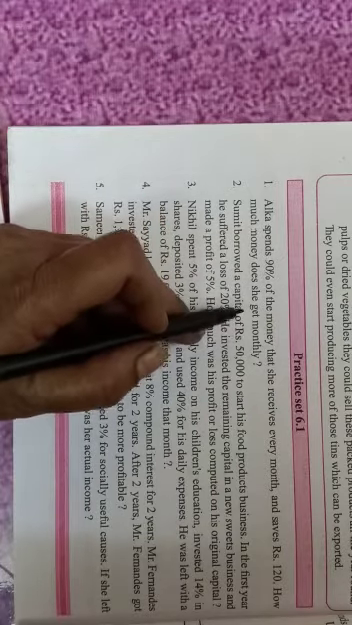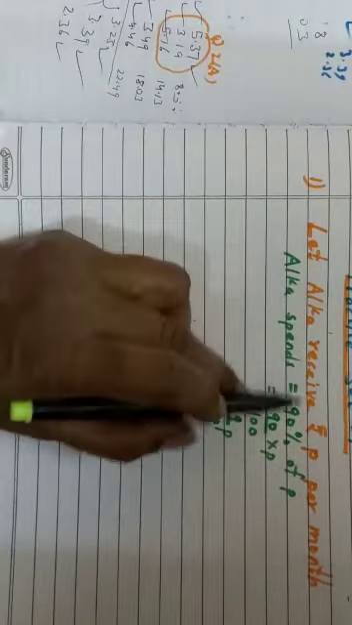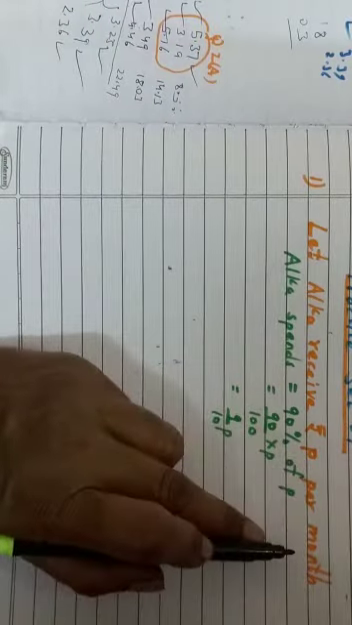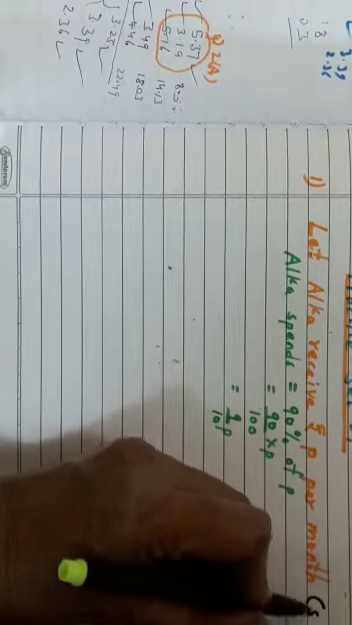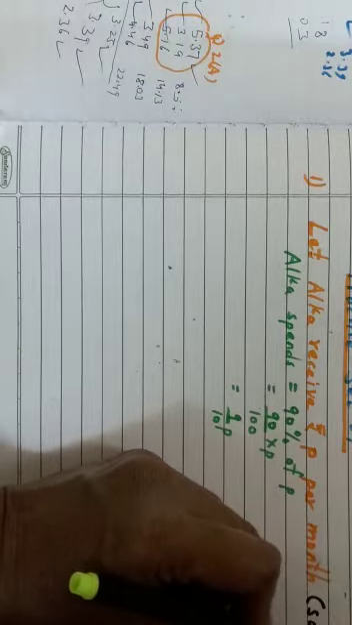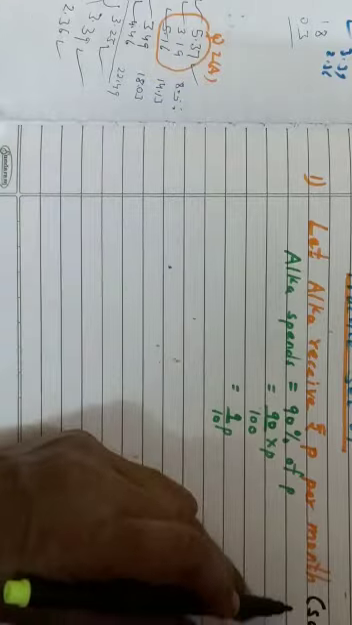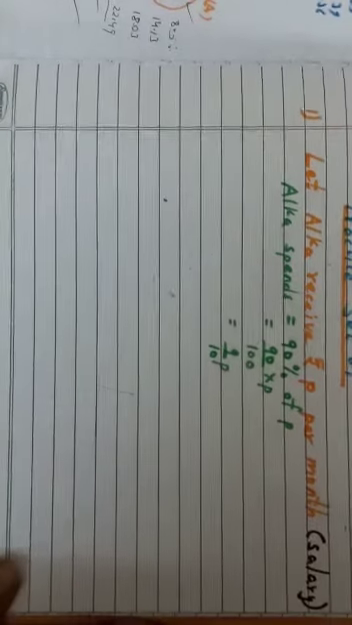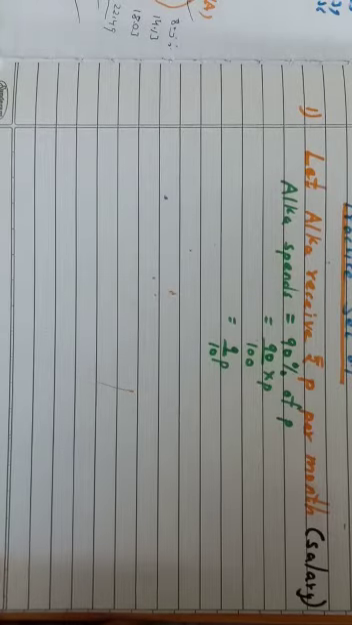So we can start with: let Alka receive rupees P per month. So here I have written, let Alka receive rupees P per month, and that P per month is nothing but salary. I'll just write the word salary here also. Per month what she is getting is actually salary.